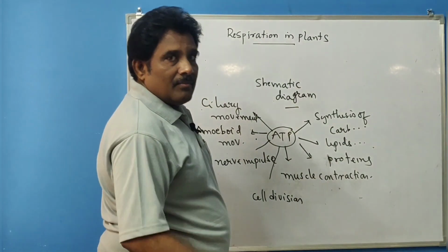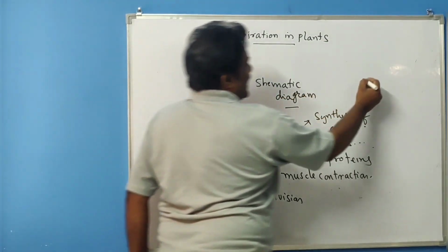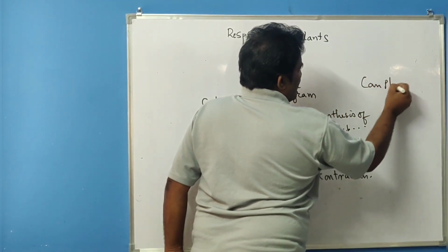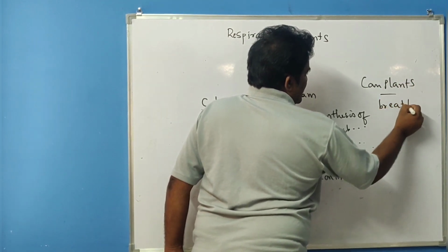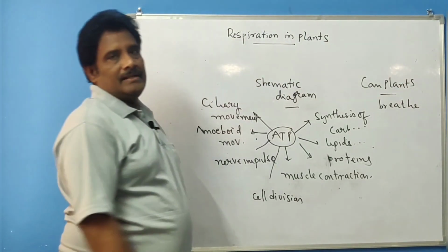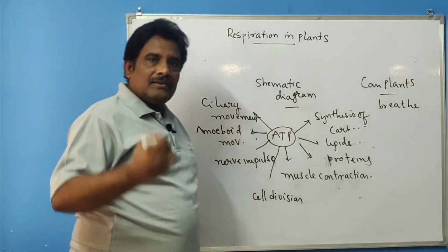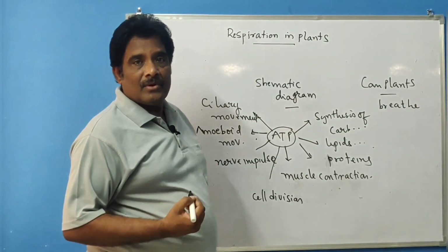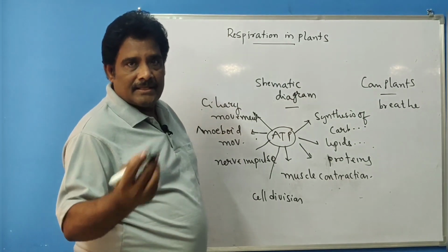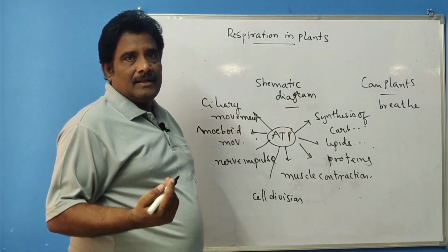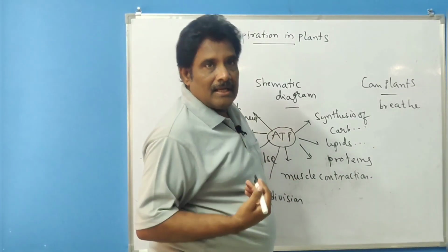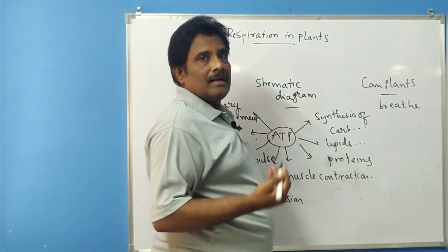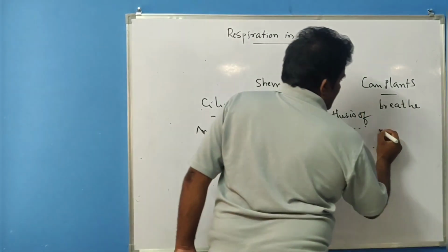But here one more important point: can plants breathe? Yes, plants can also breathe. For plants also, breathing is very important. Already I told you breathing is nothing but exchange of gases. What are the structures in plants helping to take in and release air?